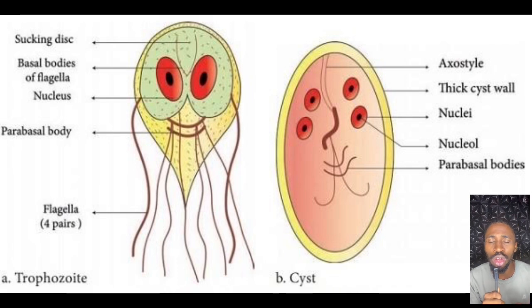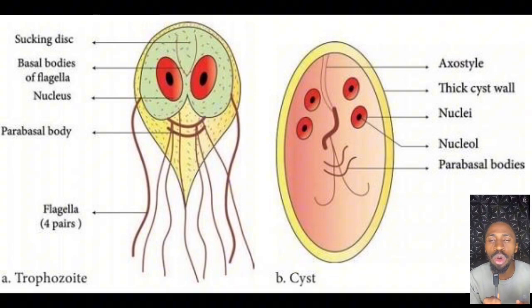The trophozoite is a pear shape or a teardrop-like shape. Don't forget, a pear shape or a teardrop-like shape. Now what is the size of the trophozoite? It's about 10 to 20 micrometer long and 5 to 15 micrometer wide.